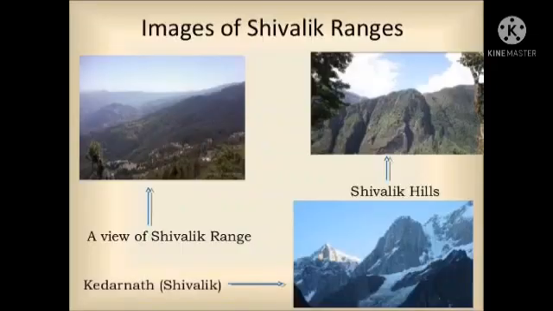Let's see Shivalik. Shivalik hills have more hills than mountains, unlike the Himatri and the Himachal. Here, people largely practice agricultural activities in this region, such as terrace farming and cattle rearing.